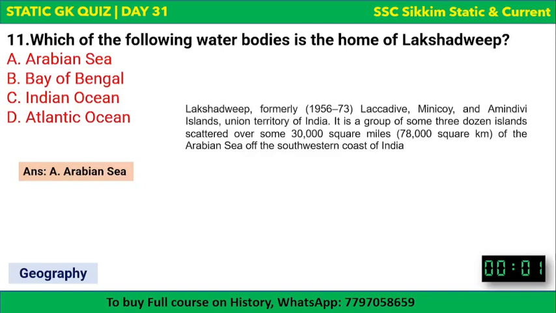Lakshadweep, which was formerly the Laccadive, Minicoy, and Amindivi Islands, is a union territory of India. It's a group of some 3 dozen islands scattered over 30,000 square miles of the Arabian Sea off the southwestern coast of India. Okay, so in the southwest there is the Arabian Sea, you all know, right? In the southeast there is the Bay of Bengal, and in the south there is the Indian Ocean. I think everybody knows this. Okay, it's the basic geography we had learned in elementary classes.